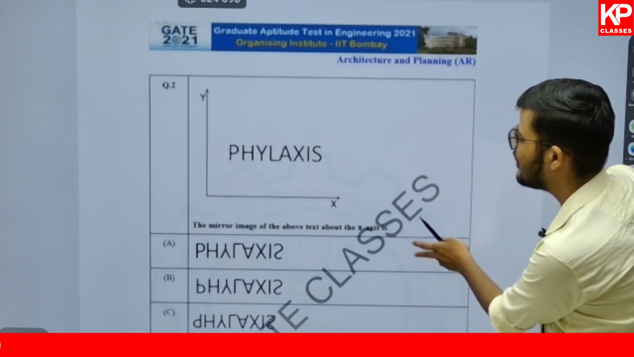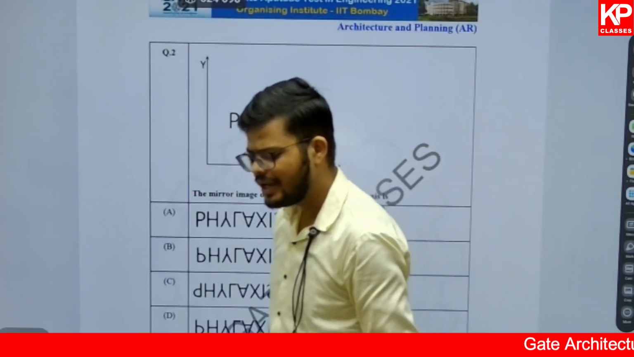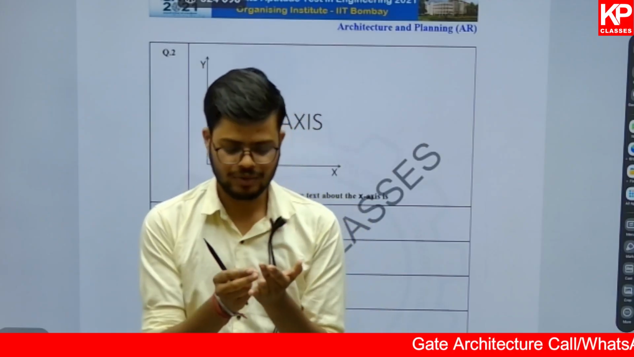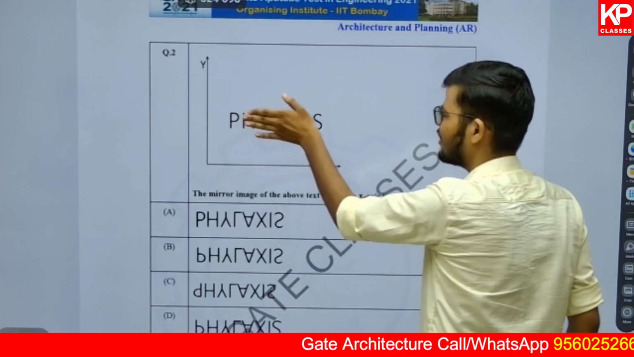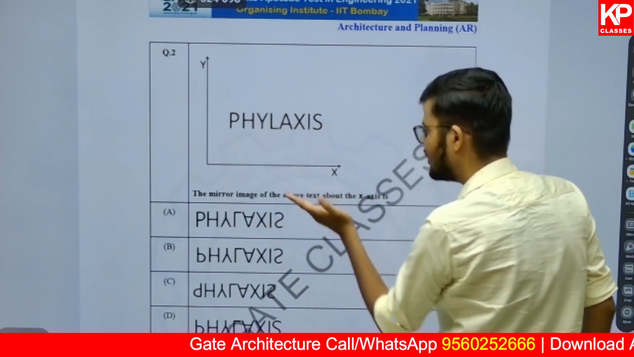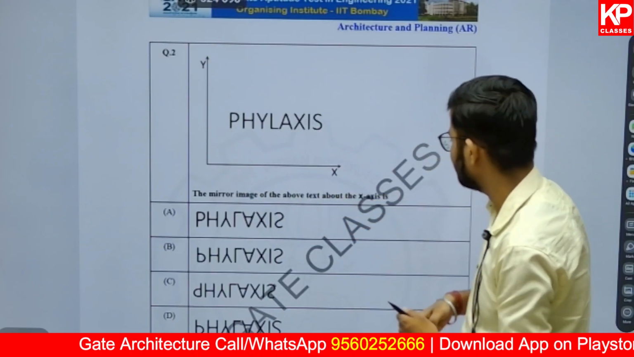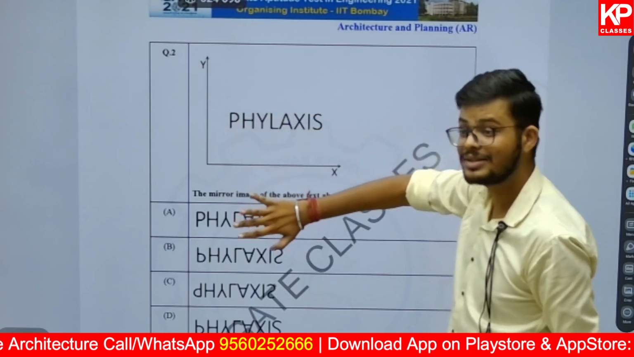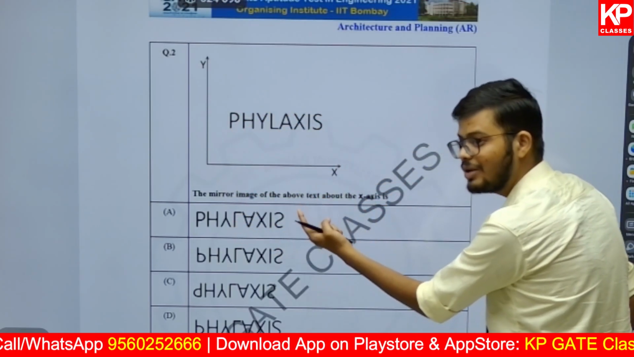That is based on the mirror image. Now this question is given on the mirror image. In classroom courses I have already told a very critical method for these kind of questions. Suppose a word is given, so you can write this similar thing. But here we want to get the mirror image of the above text about the x-axis. That means in a way they are asking about the water image.